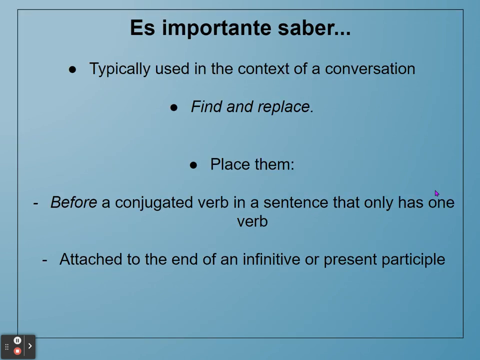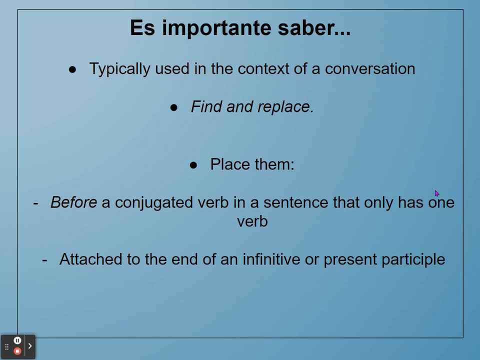So as I mentioned earlier, I believe, these are typically used in the context of a conversation. And for the time being, what we are going to be doing is largely what I call find and replace, much like the final example that you just saw. The biggest thing that you need to be aware of for now, and it's equally fine to do these either way, is that I have plenty of students who always just place them before a conjugated verb in a sentence that only has one verb. You can do that at any time.